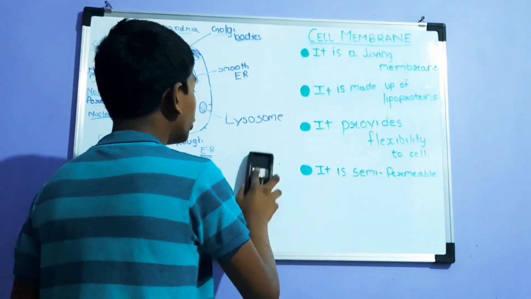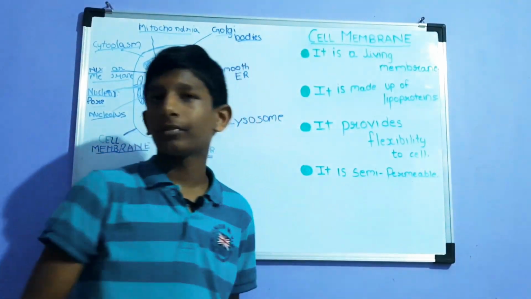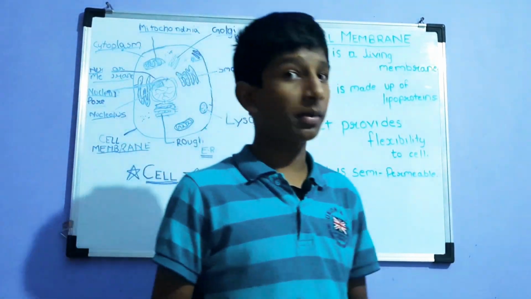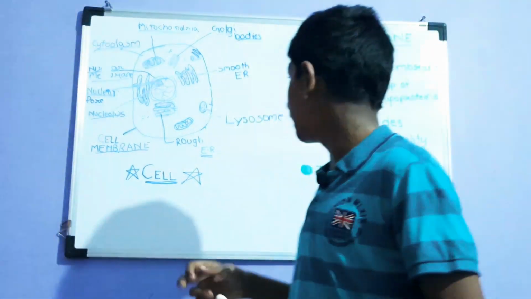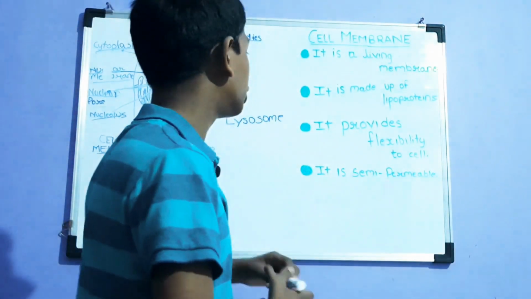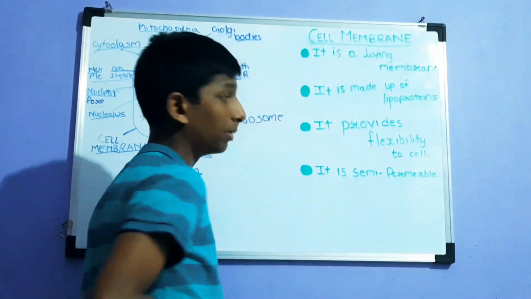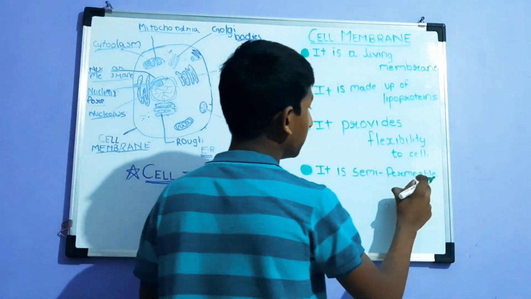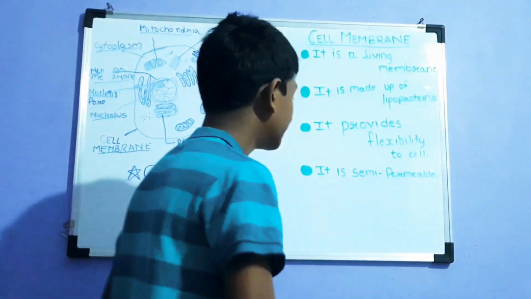Now it has the fourth function which I wrote here, which is going to take time. These 3 points are just to remember, but this thing has some explanation which I can give to you, so that you can remember it better and understand it. Not just by hearting it, but you can also understand what this thing means. So semi-permeable, also known as selectively permeable, you can say.